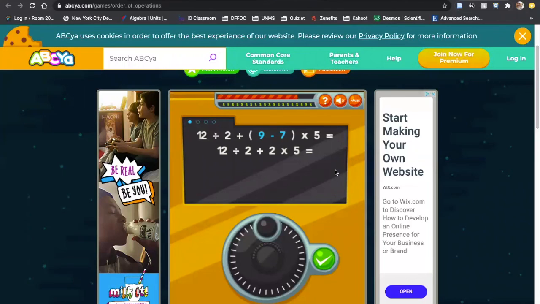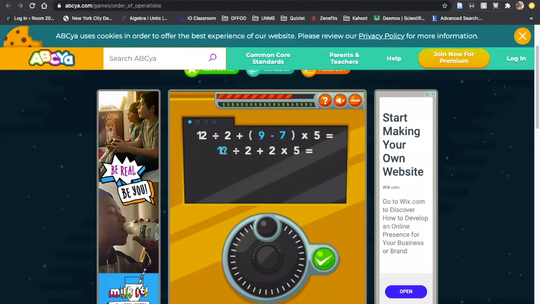Okay, so I see 2 options. Somebody said 2 times 5, somebody else said 12 over 2. We have to be careful. Remember, when we talk about PEMDAS, we do multiplication or division, whichever one comes first from left to right.